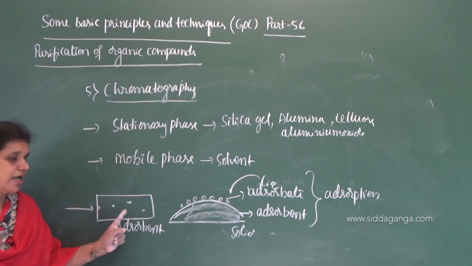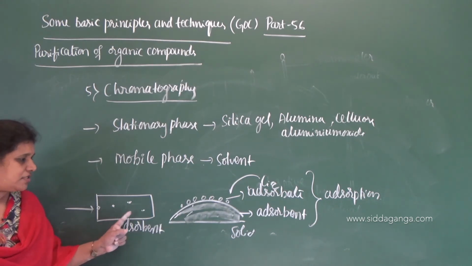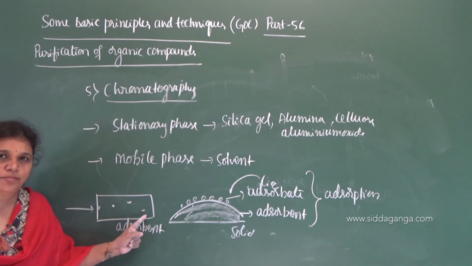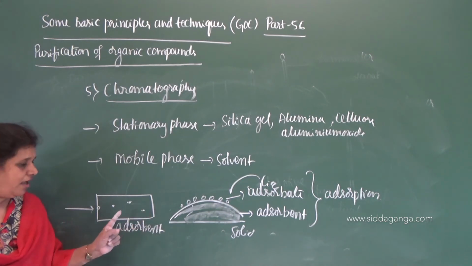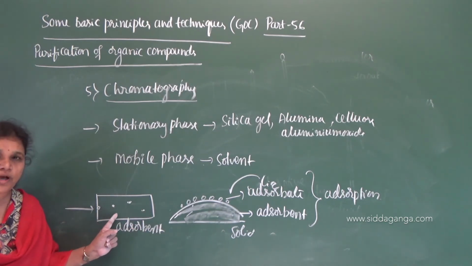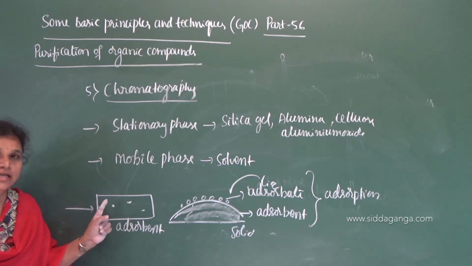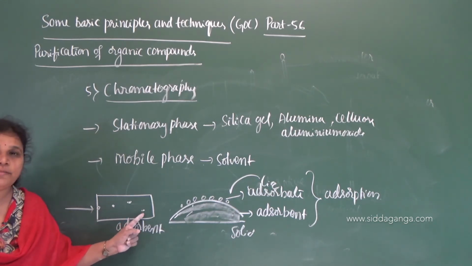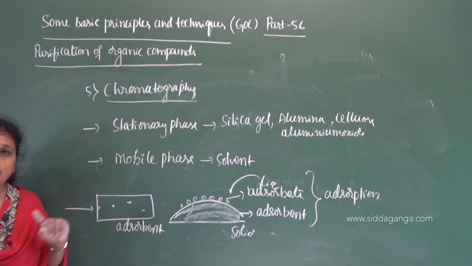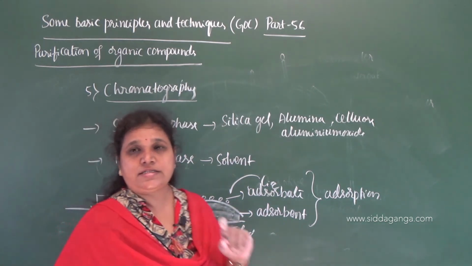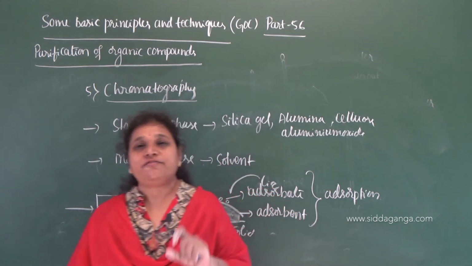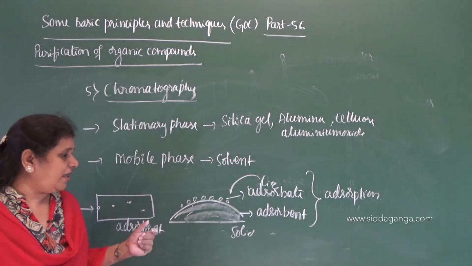Starting from here, the component that has moved more is this component, and this component has moved less, which means to say the distance traveled by this component is less and the distance traveled by this component is more, and that shows the difference in the adsorption capacity of different components present in a mixture.